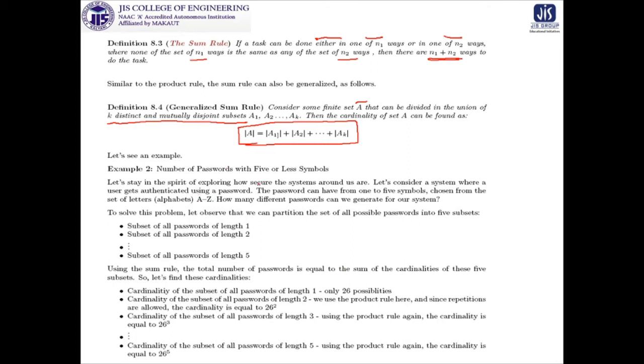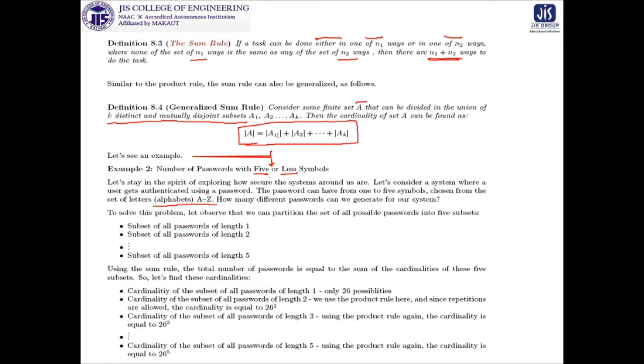Consider the number of passwords with 5 or fewer symbols. Make it very clear why we are thinking of the sum rule for this problem. We are considering a system where we authenticate a password, and we take the letters A to Z, that is 26 letters.